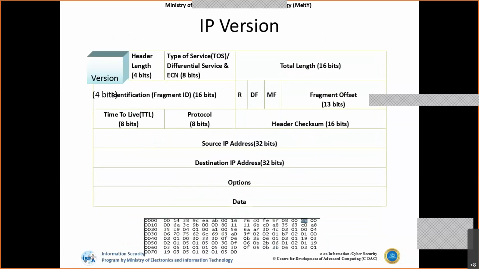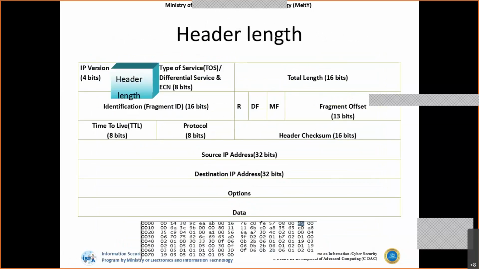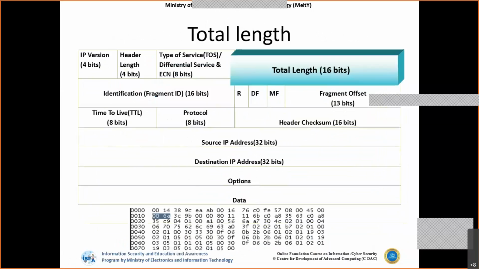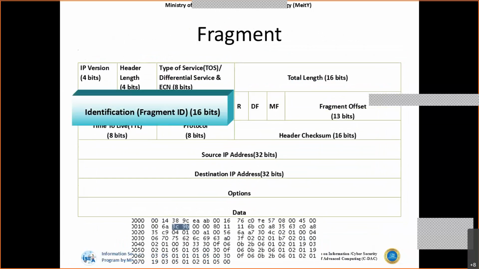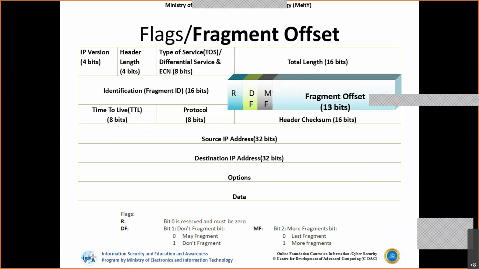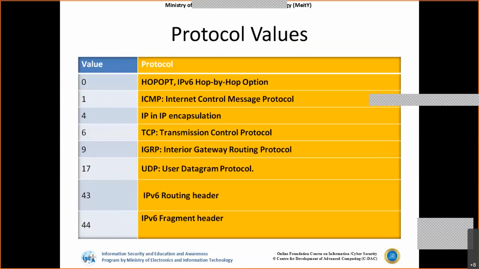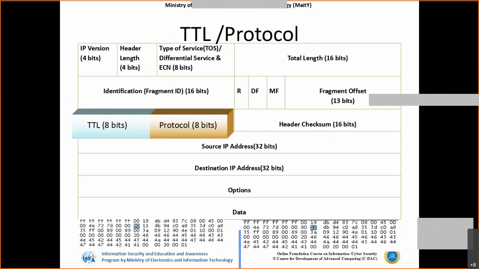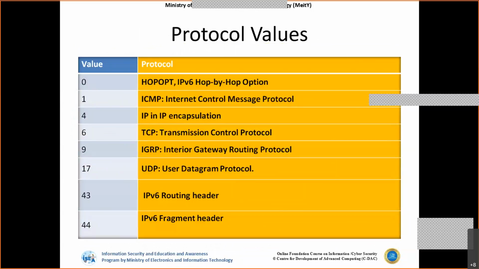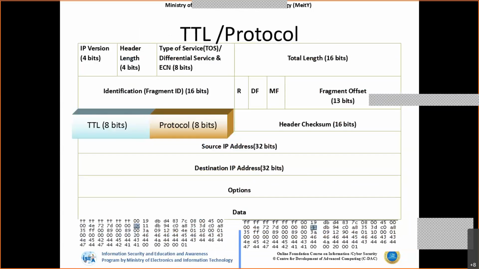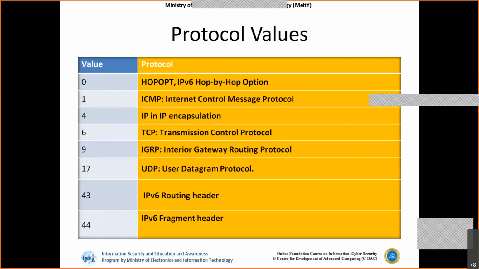Like we have seen, the first one is the version, the header length, the type of service or differentiated service. Then we have total length. Then we have identification with respect to fragmentation. With respect to fragmentation, we have do not fragment and more fragments, as well as fragment offset. The other ones are time to live and the protocol to the upper layer, and the rest are the source and destination IP addresses. With respect to the protocol, which we have seen here, we have some values.